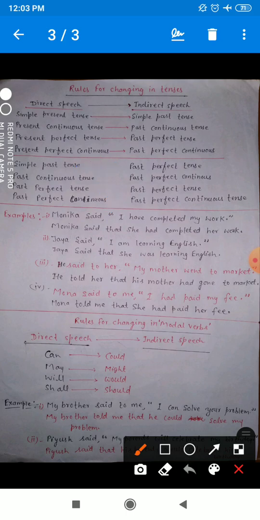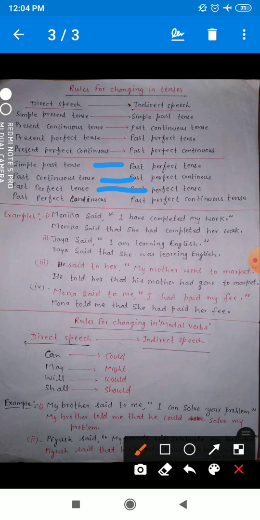Simple past will change into past perfect, and past continuous will change into past perfect continuous. As I have told you, past perfect and past perfect continuous do not change: past perfect stays past perfect, and past perfect continuous stays past perfect continuous as usual.